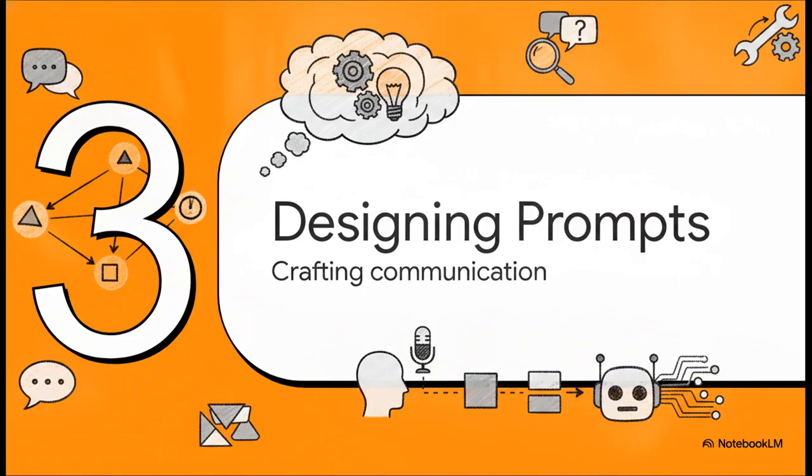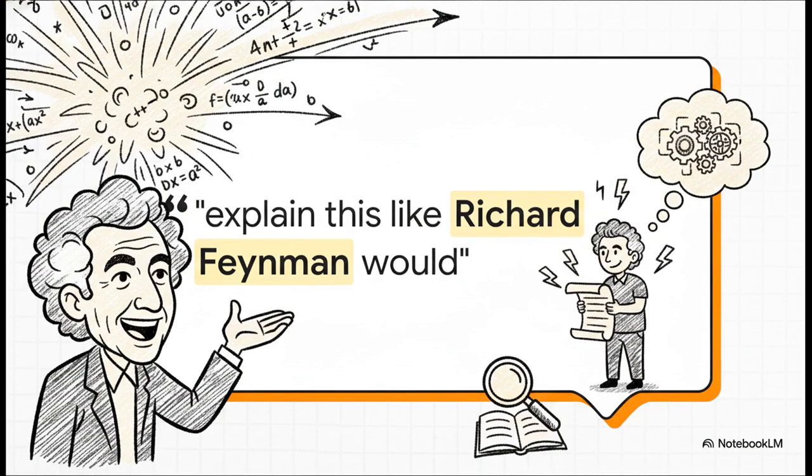Section 3, Designing Effective AI Prompts, Crafting Your Communication. So, prompt engineering is the practice of combining really clear communication with AI-specific techniques to guarantee you get exactly the outputs you want. We are moving way beyond just saying "write an email" and stepping into highly strategic communication. And one of the most powerful tools in your toolkit is persona definition. Instead of just asking for a basic explanation, try typing, "Explain this like Richard Feynman would." By specifying a character or even a distinct level of expertise, you force the AI to adopt a specific communication style.